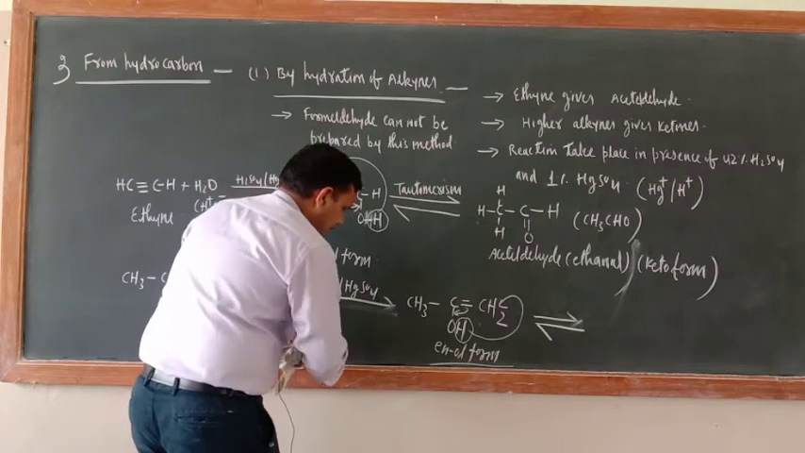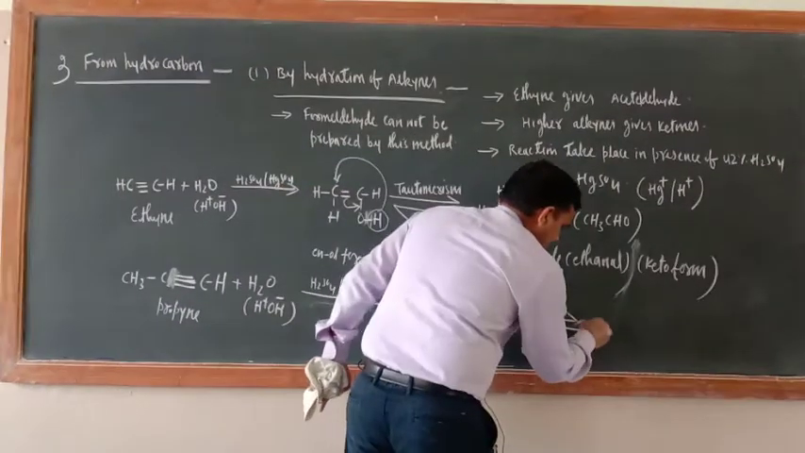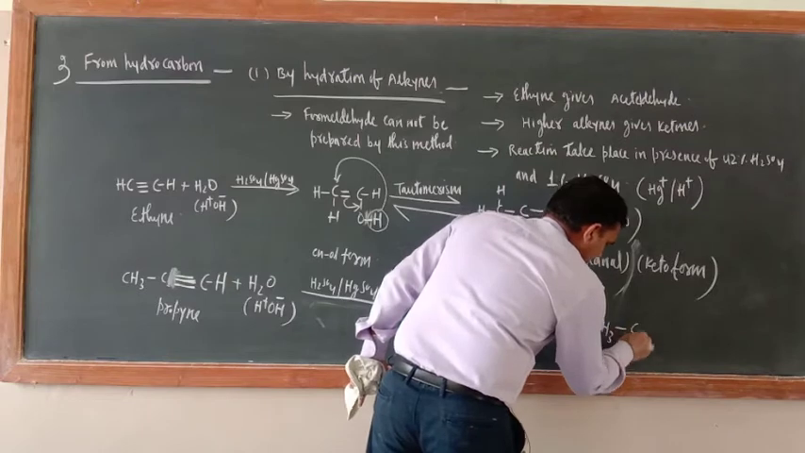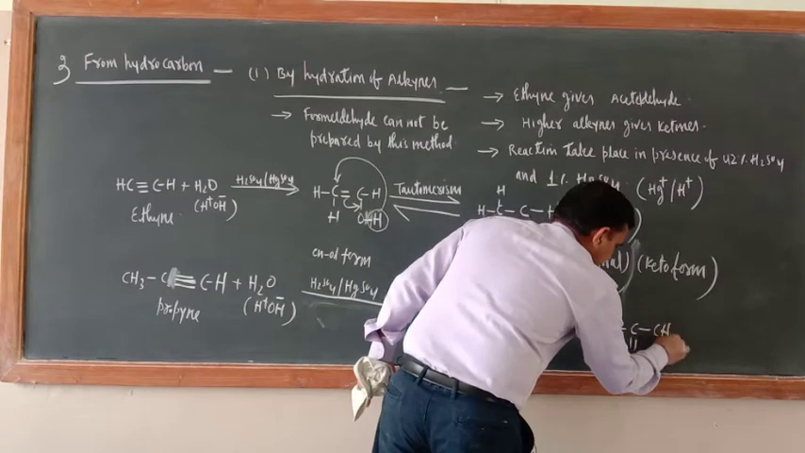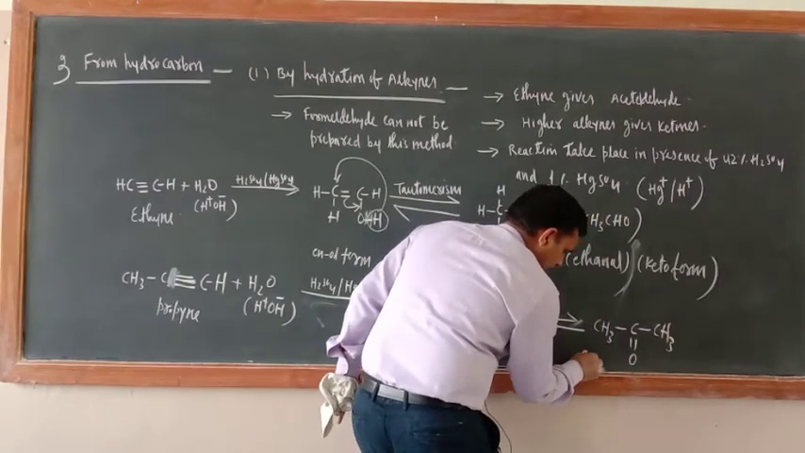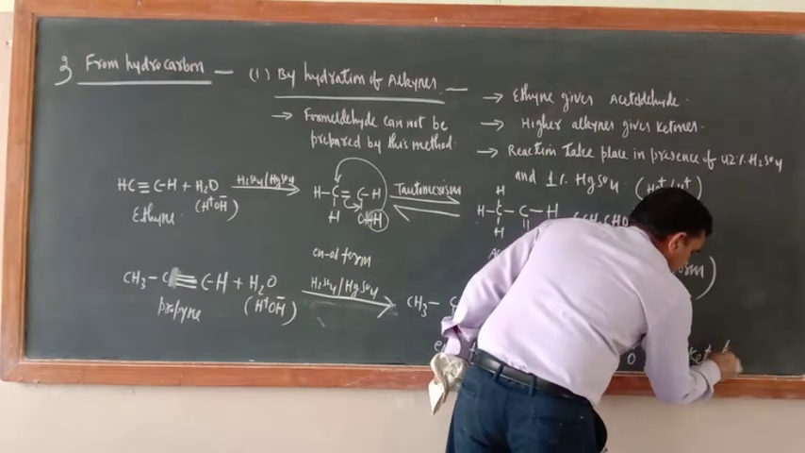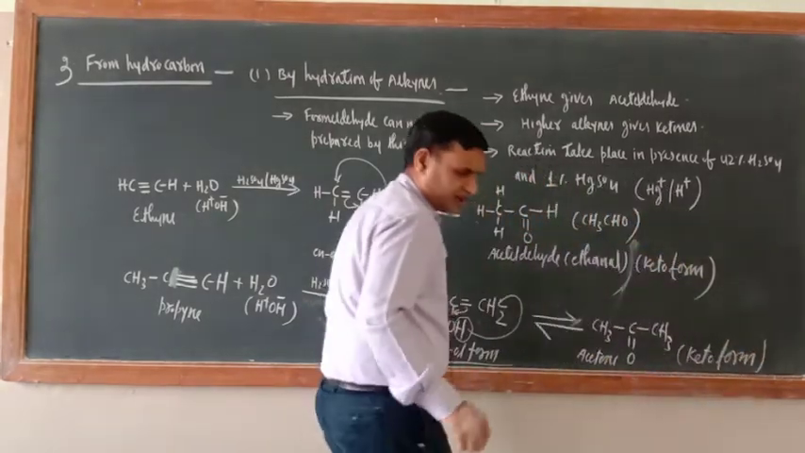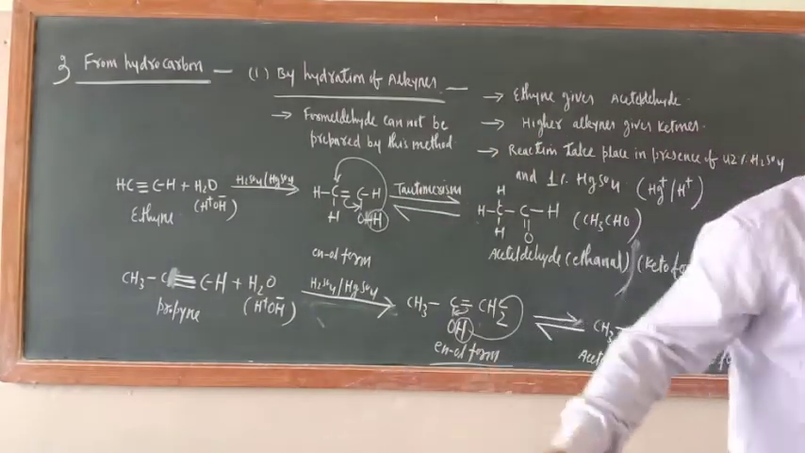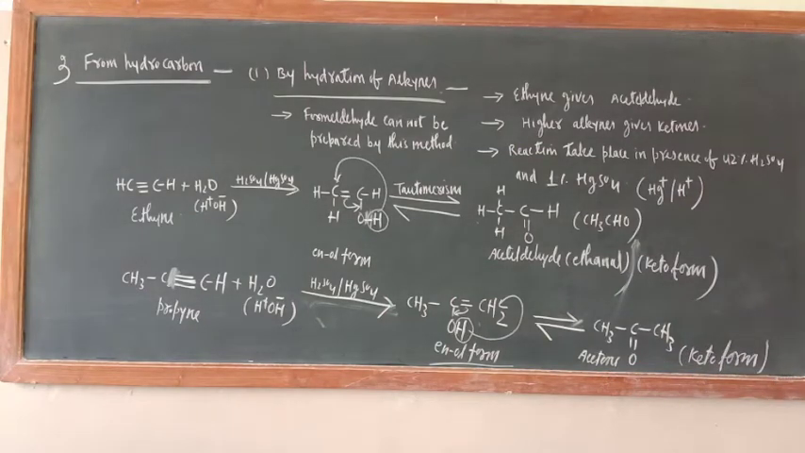Now you will get this form, CH3 C double bond O CH3. Now you have got acetone. What is this one? Acetone. This is the keto form. Okay, over this one. Any problem? I hope you understood this one. Subsequently you can take higher alkynes, with more carbon atoms, so you will get the ketone only. That is why I wrote above: higher alkynes give ketones. Formaldehyde cannot be prepared by this method.